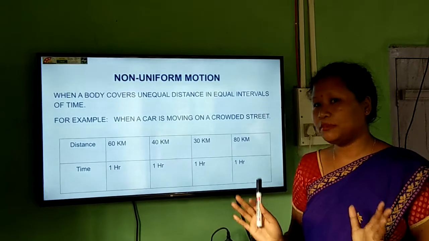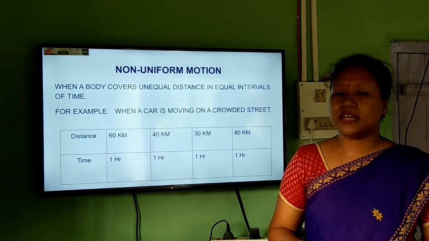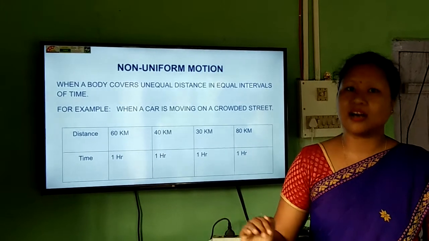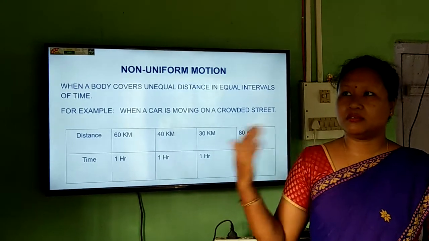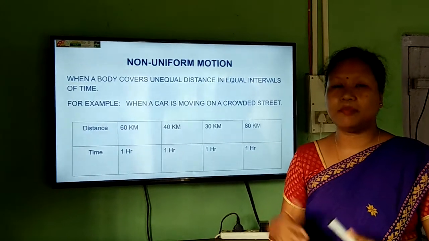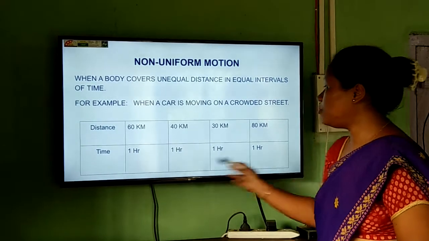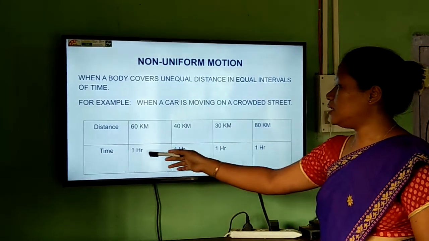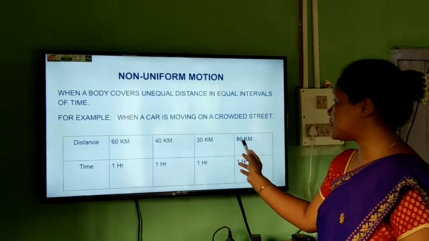But in a crowded place, there are many vehicles, many persons walking, so there we cannot run the car at the same speed. We need to lower the speed a little sometimes, or apply brakes, etc. So this is a chart where the car is covering unequal distances.